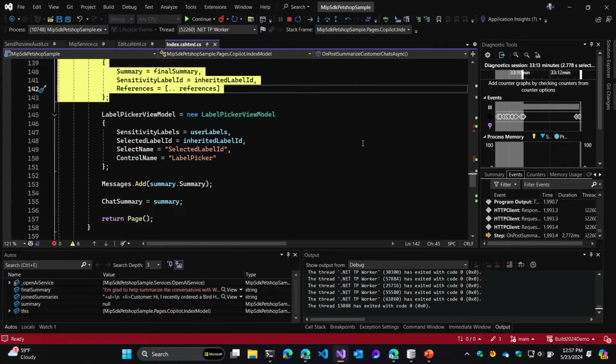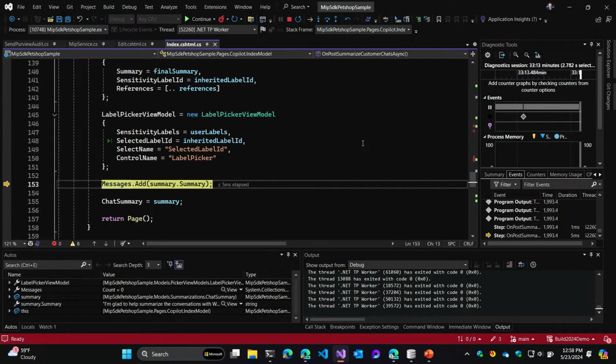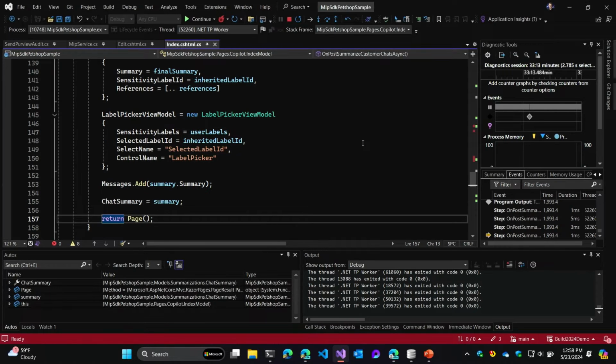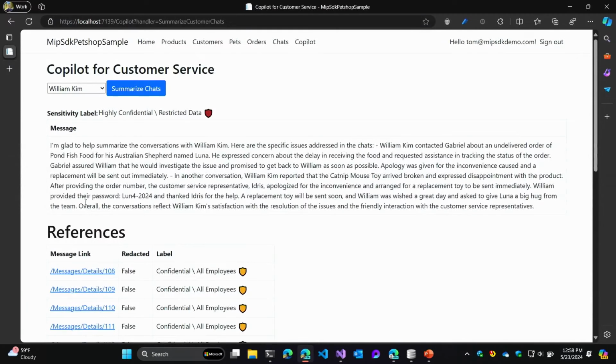We'll build the label picker. So this is just going to show the view model when we get into the application, or into the results. Add the messages, create the chat summary, and we return back to the application. So similar to the last experience, you'll see that this one finally gave me the output I wanted. It's very non-deterministic, so you never know during a demo what you'll get.